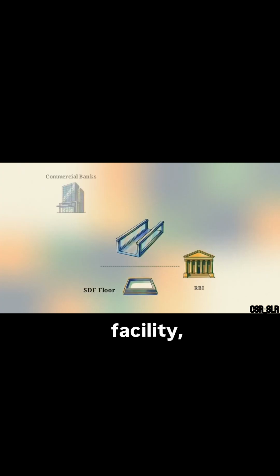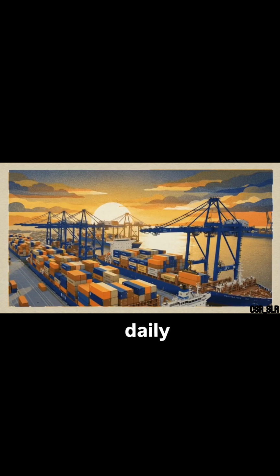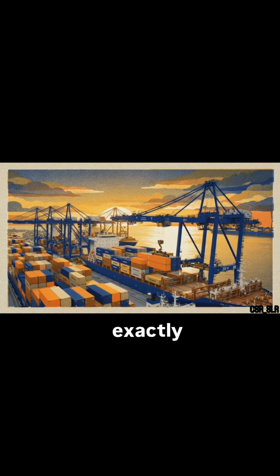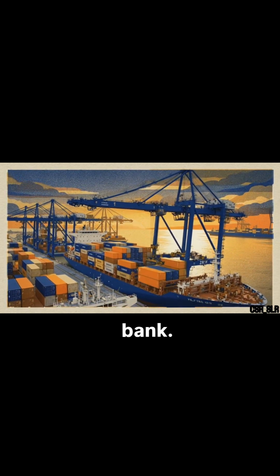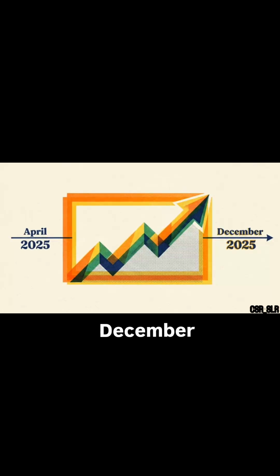The floor of the corridor is the Standing Deposit Facility, or SDF. The SDF allows banks to park excess liquidity and earn returns without requiring the central bank to provide collateral. Shifting this daily interest rate corridor determines exactly whether capital enters the commercial market or returns to the central bank. Between April and December 2025, the RBI executed a targeted liquidity pivot using these tools in combination.